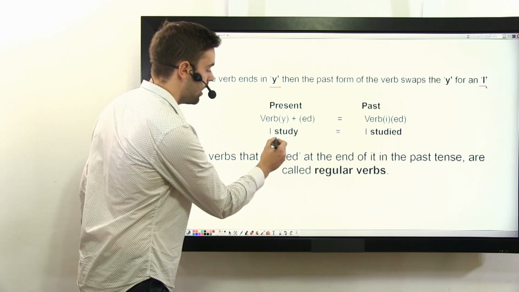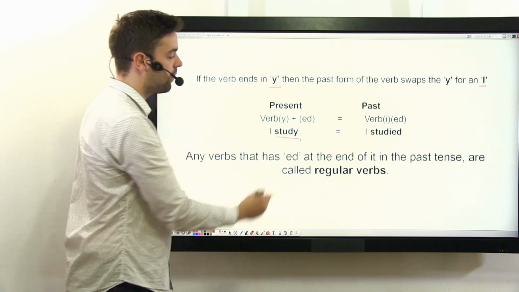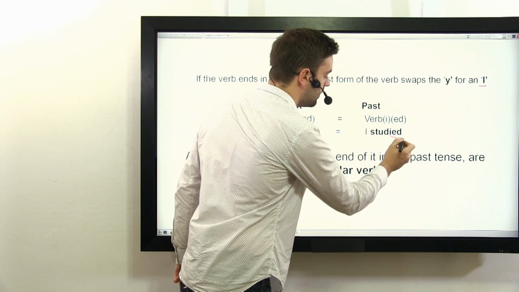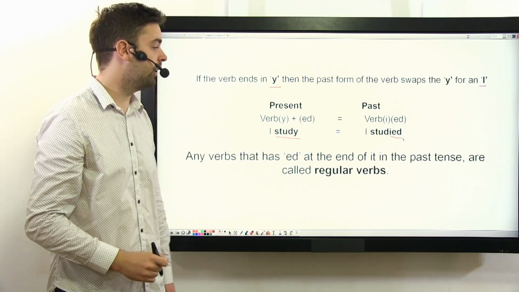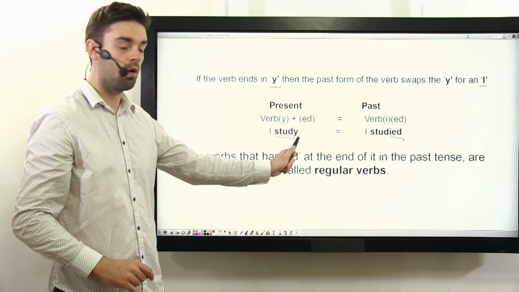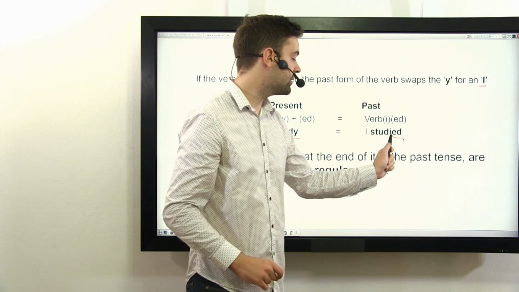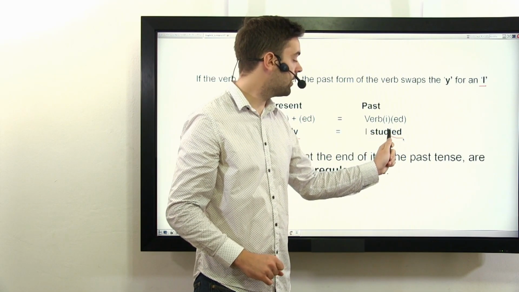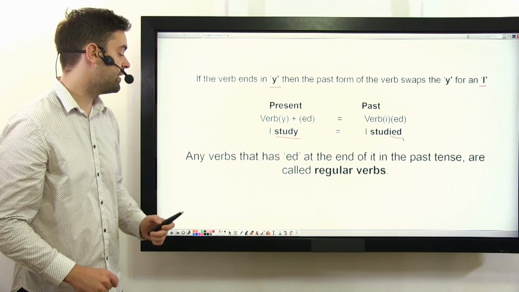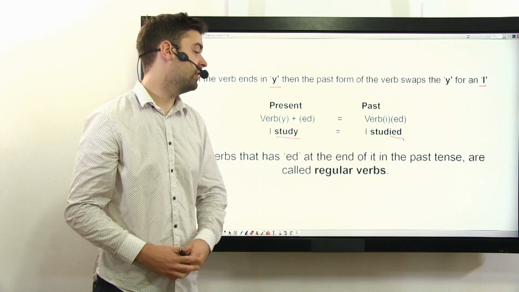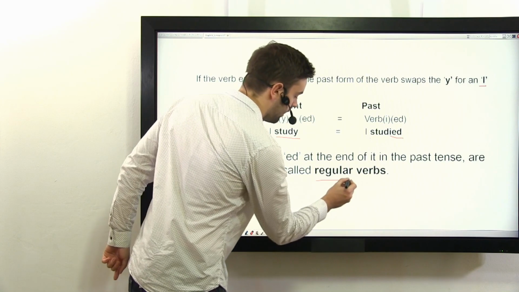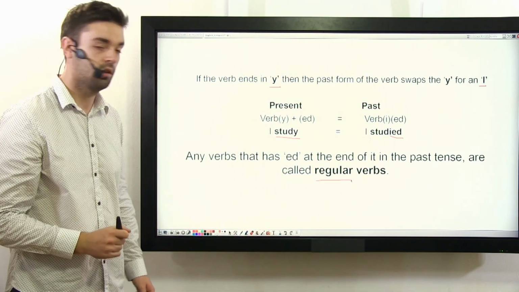For example, I study, which ends in y, changes to I studied, I-E-D. So study ends in y, and the past is studied. Any verb that has ed at the end of it in the past tense is called a regular verb.